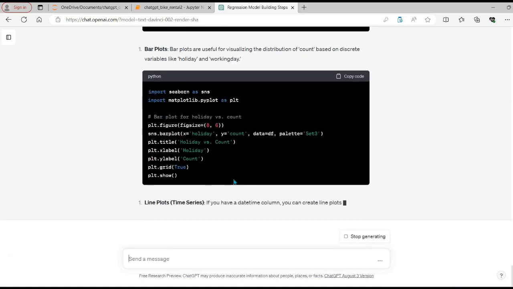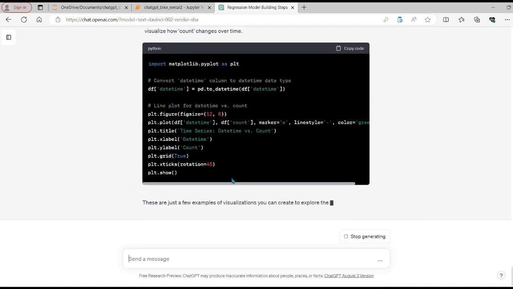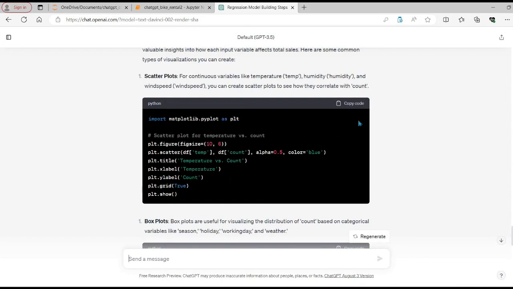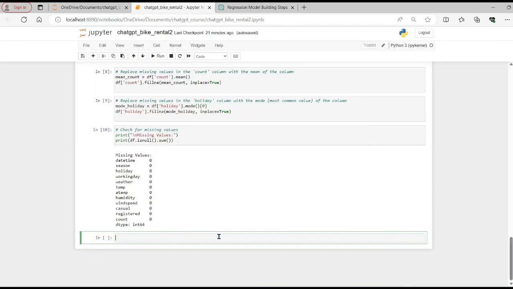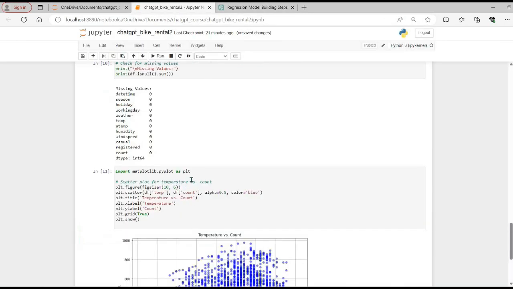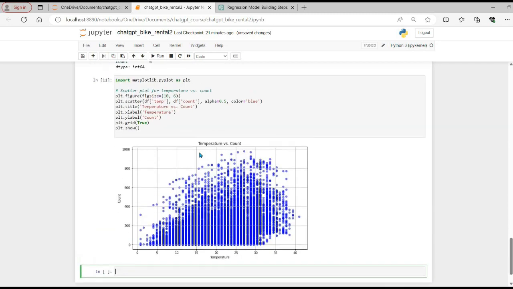So it has suggested a lot of different visualizations. So let's create them one by one and see if we can find some good information. The first thing it's mentioning is a scatter plot for continuous variables like temperature, humidity and wind speed, to see how they correlate with count. So let's copy this command and run it and see what we are getting here. It's showing the relationship between temperature versus sales, or count. So count is basically sales.